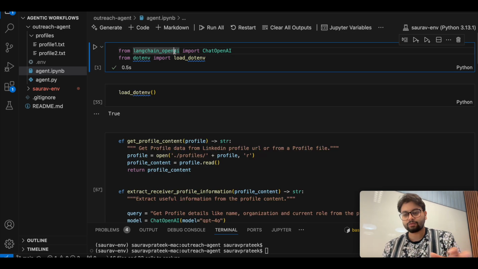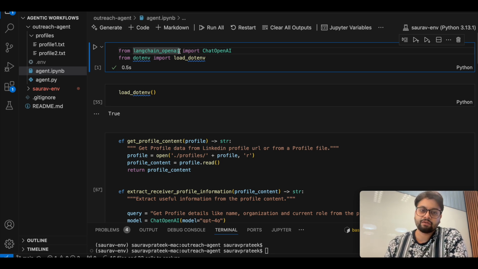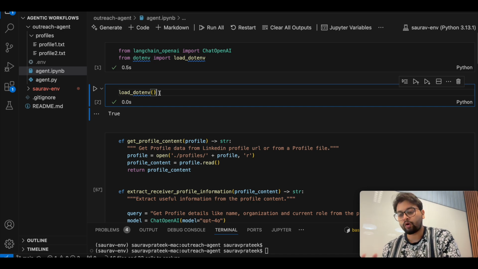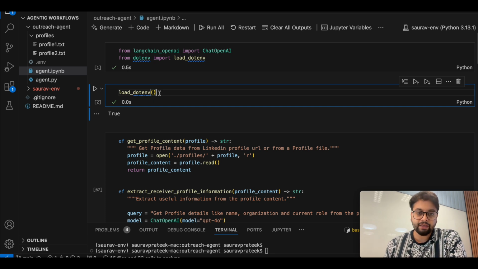This is all open source, so you don't have to actually go anywhere. You can just pip install whatever library you want. I'm going to load my environment variable. This environment variable is nothing but the key. Basically, if you want to call a large language model through your AI agent, you have to get a key, right? You cannot call it simply. You have to store the key and pass it whenever you are making a call, so that the LLM